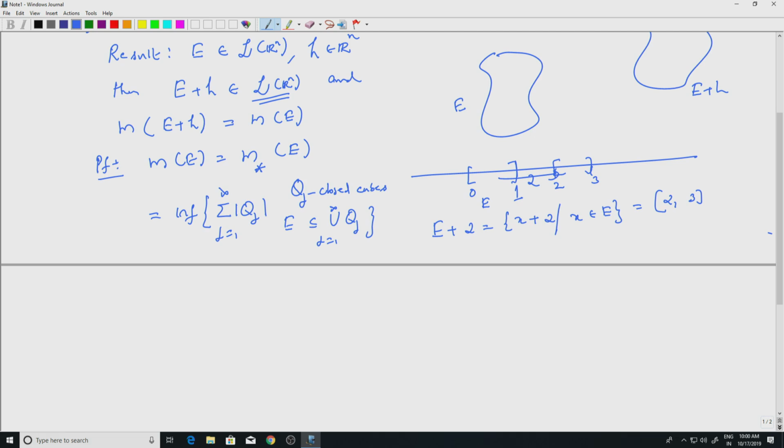Now m star is defined on the power set of Rn, so m star of E is defined for every set E. We don't need to bother about any measurability properties.